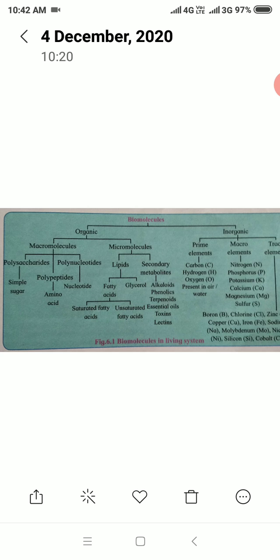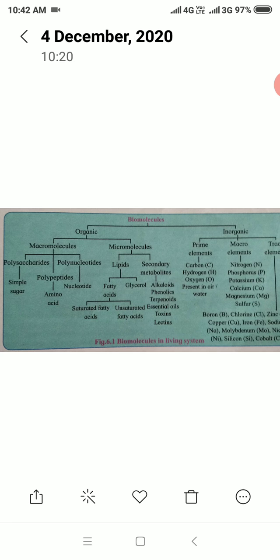In biomolecules, bio means living things, and molecules means the organic and inorganic substances that are included in biomolecules. So all living organisms are classified into two types.